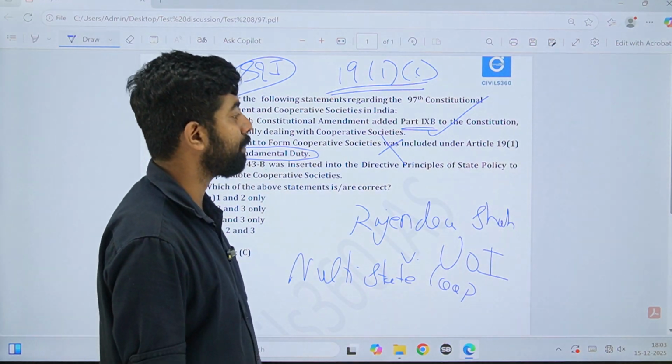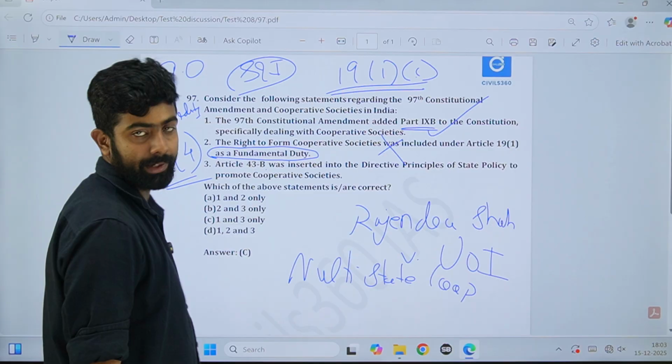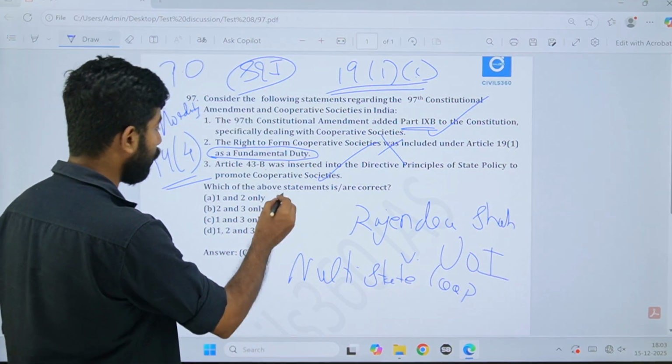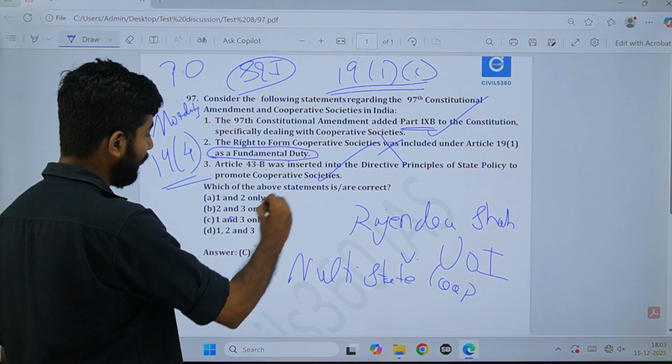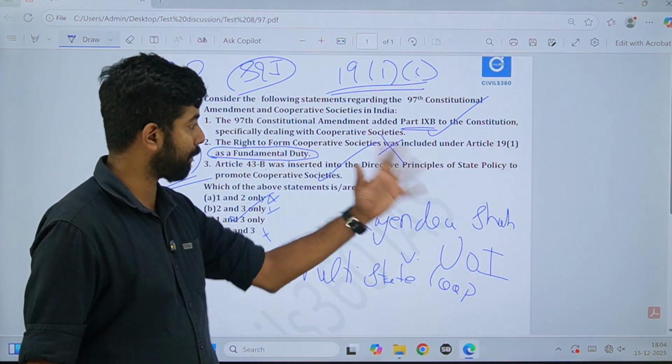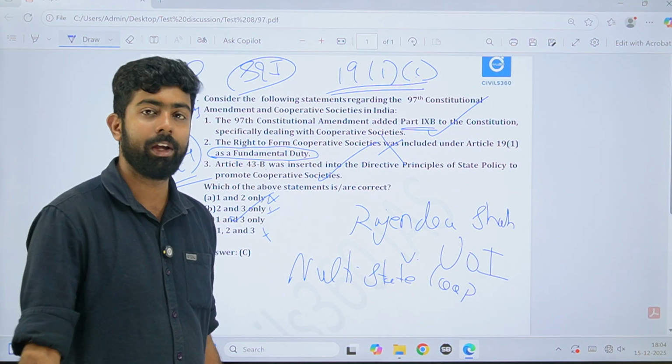43B was inserted in the Directive Principles of State Policy to promote cooperative societies. Correct, right? So if you can eliminate 2, you can easily reach 1 and 3. I hope this question is also clear to you. I just provided a little bit of background for your information.